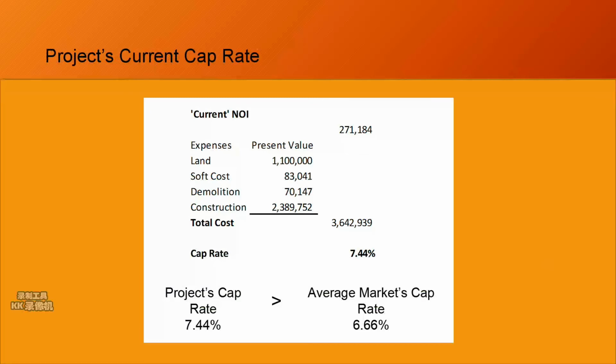The cap rate of the alternative option is assumed to be 6.6%, equal to the average cap rate of houses near the campus. The project cap rate is calculated by dividing current NOI by the present value of the project's development cost. With a cap rate of 7.44%, the proposed student apartment appears more profitable than other properties.